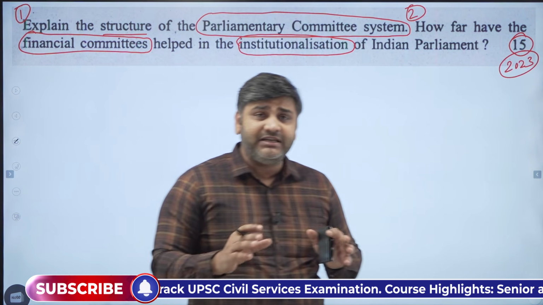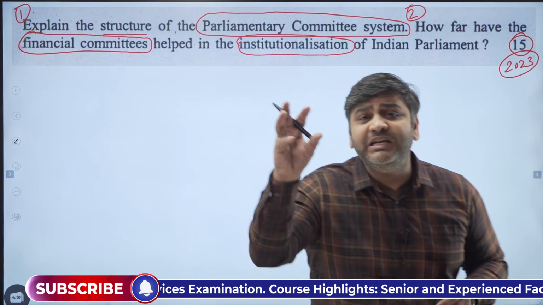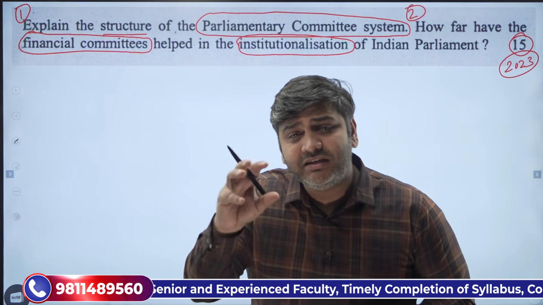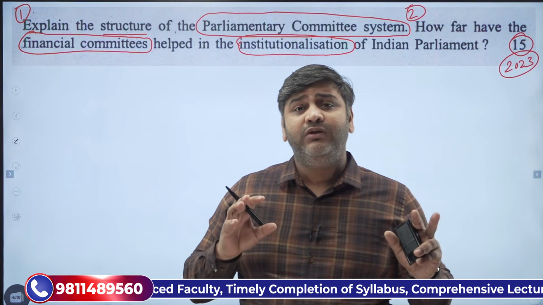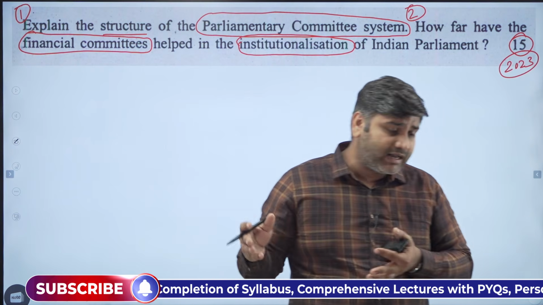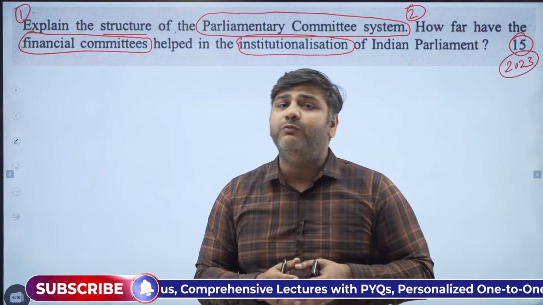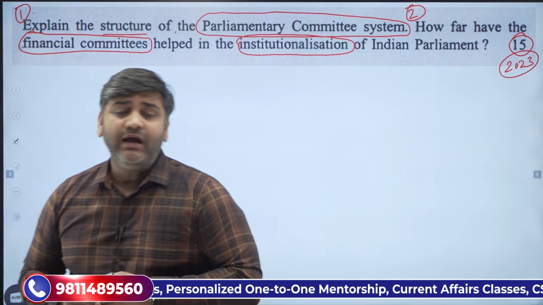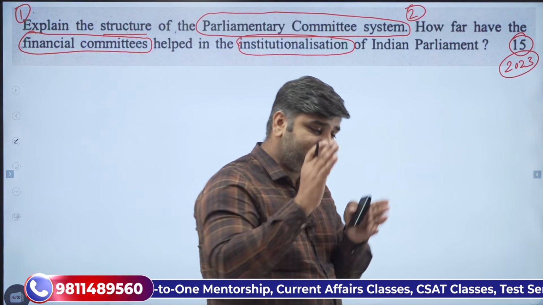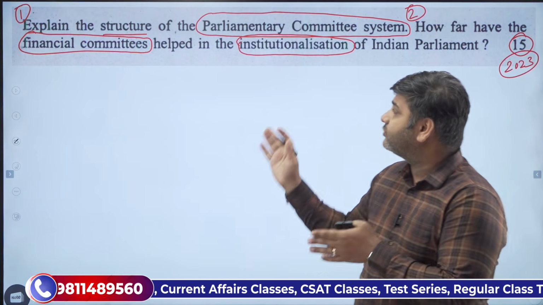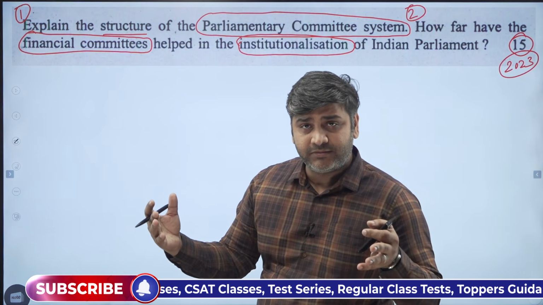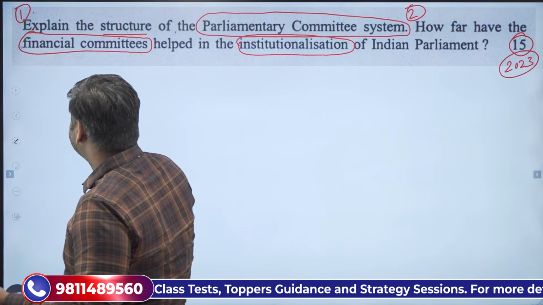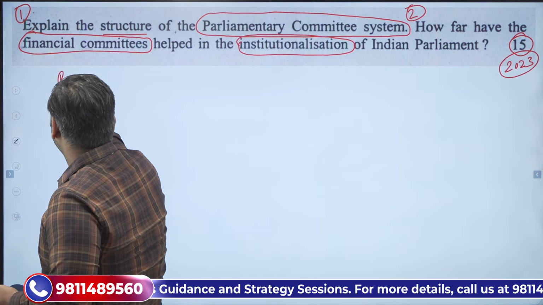Now what are these committees? The committees can be called as mini parliament. They consist of few members of the parliament. They can be from either house. Okay, they can be from the Lok Sabha, they can be from the Rajya Sabha, and they have specific work. They scrutinize everything which is given to them. Now in introduction, always I tell to write a specific thing, what has been asked in the question, and in conclusion you can make it broader. So let us first understand what in a parliamentary form of democracy is the role of parliament.